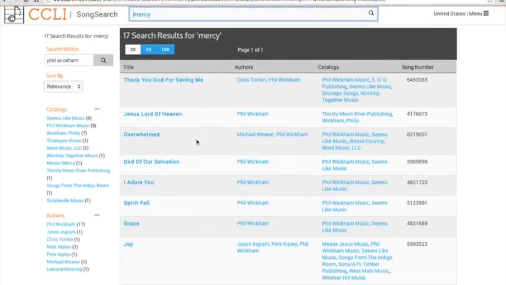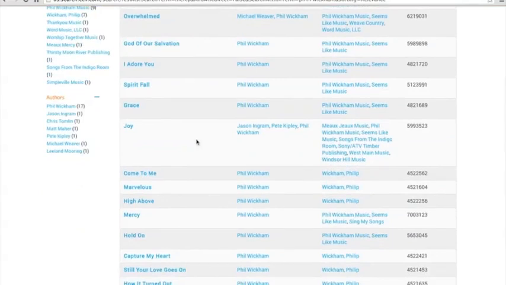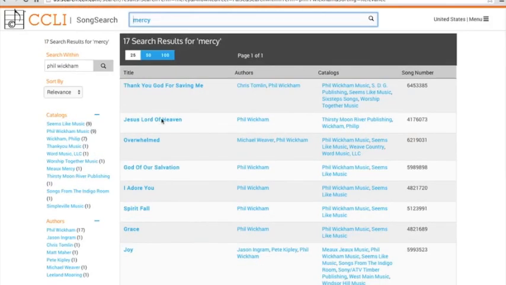But instead, what it does is it takes just the Phil Wickham songs, which includes Mercy, we see here, but there's a bunch of other Phil Wickham songs as well. But at least there's only 17 search results. So the idea is to narrow your search, and that's a big piece of finding the results that you need in order to get the license that you need.